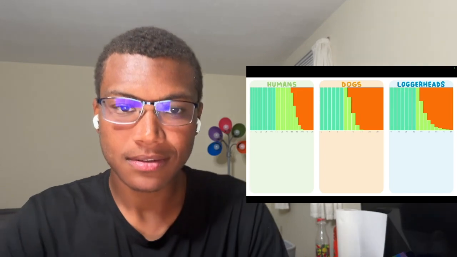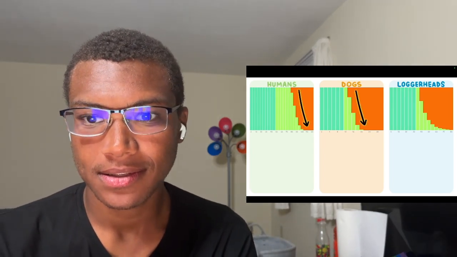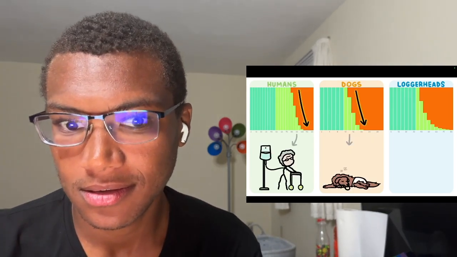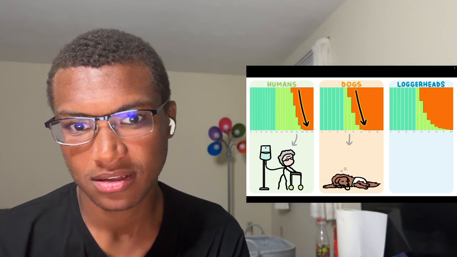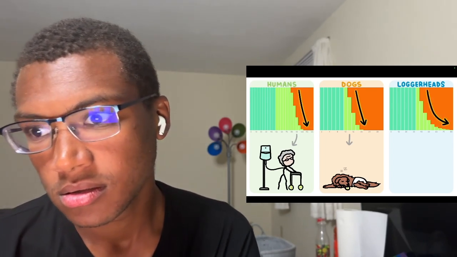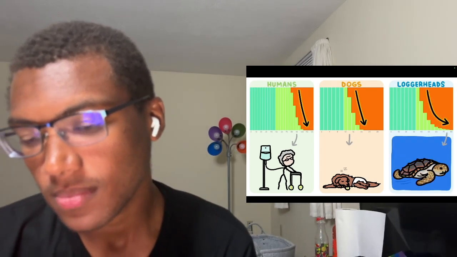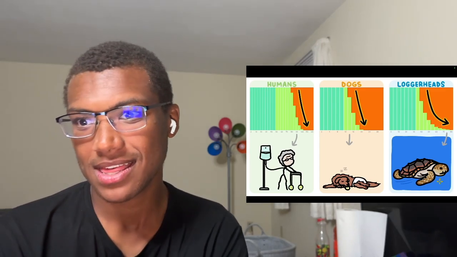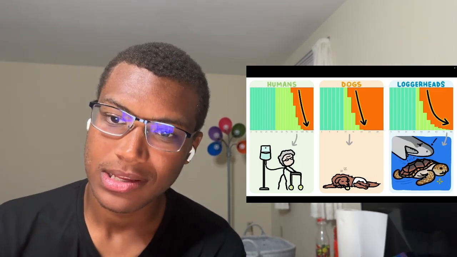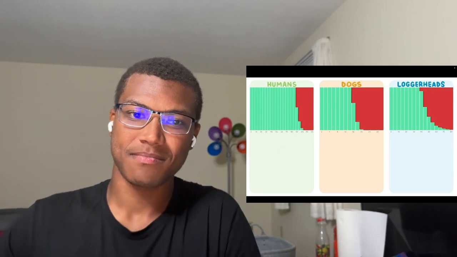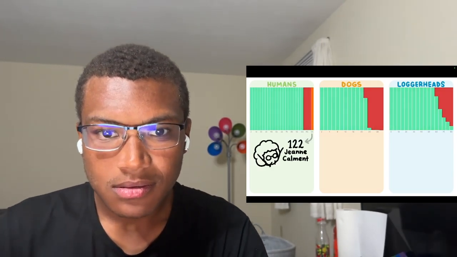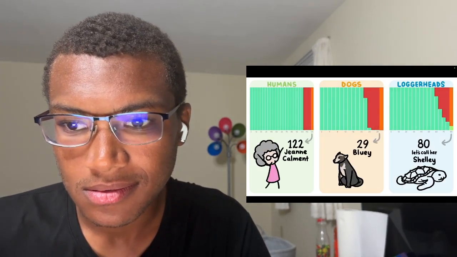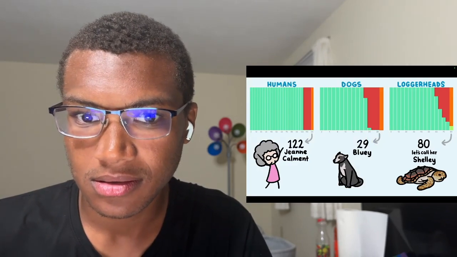The end of the distribution is kind of hard to see, so let's zoom in on a few. Humans and dogs tend to fall off a cliff near the end. It suggests that our health gives out quickly once we get old. But the distribution curve of some other animals, like sea turtles, instead gets flatter, suggesting that the few individuals that make it to super seniorhood not only don't get sick, but they're actually better protected from death than when they were younger. These final few data points are where you can find the oldest humans, oldest dogs, and oldest sea turtles, the maximum life expectancy crowd.